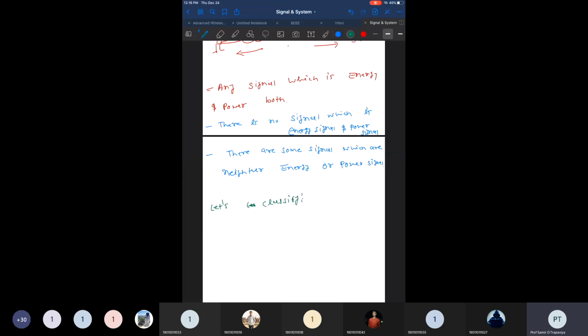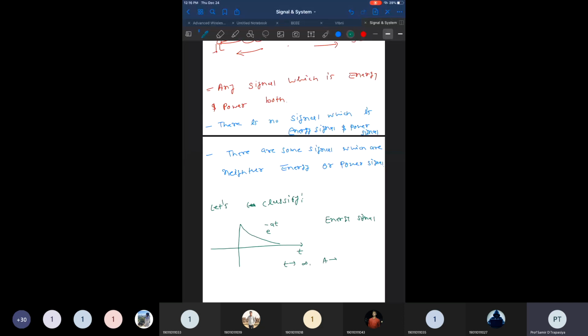I have this signal, which exponentially decreases, e raised to minus 3t. Is it an energy signal or power signal? Energy, right, exactly. Because what condition do you need to check? As t approaches infinity, the amplitude approaches 0.